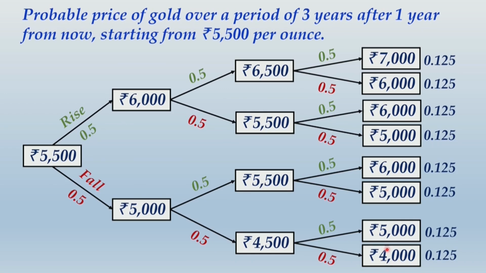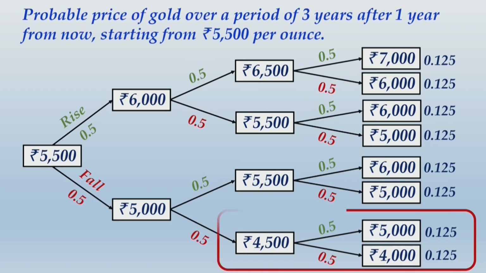The expected price would be 5,000 into 0.5 plus 4,000 into 0.5, that comes to 4,500, but the extraction cost is 4,600. So it is assured that this part could be considered for abandonment. That means at the end of third year, these two outcomes can be avoided.